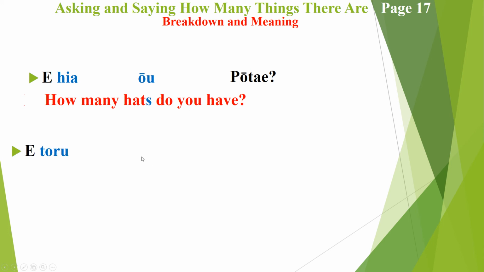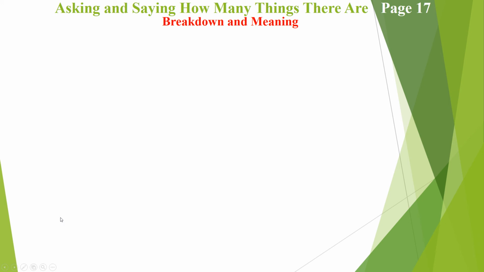So the answer was "e toru", which refers to 3, "ōku", which refers to my, still plural form because there's 3 of them, and "pōtai" refers to hats. So 3 my hats, and that simply translates into I have 3 hats. Ka pai?